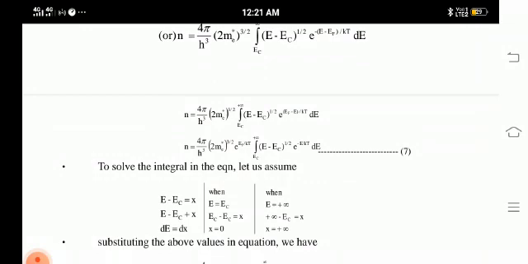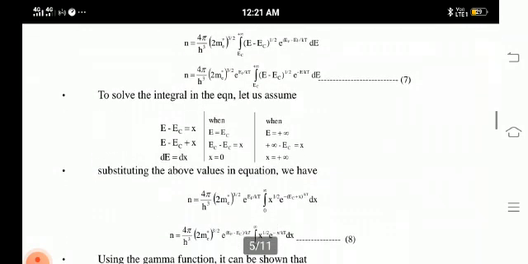The limit values change: when E = EC, EC − EC = x, so the x value becomes 0. Likewise, the infinity value becomes infinity. That is, the lower limit EC becomes 0 and the upper limit infinity remains infinity.